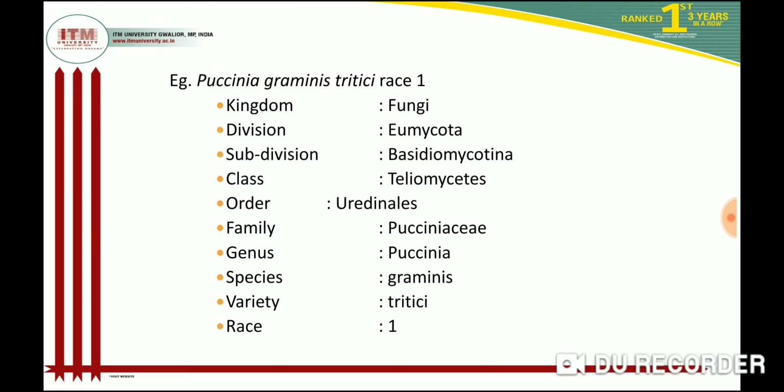Then what is the kingdom of this fungus? Kingdom is Fungi, division is Eumycota, subdivision is Basidiomycotina, class is Teliomycetes, order is Uredinales, family is Pucciniaceae, genus is Puccinia, and species is graminis, variety is tritici, and the race is 1.